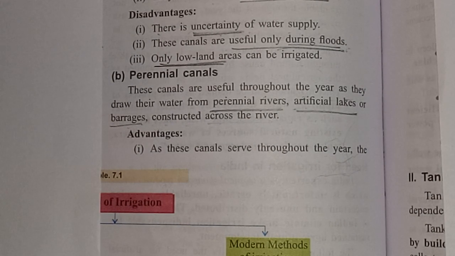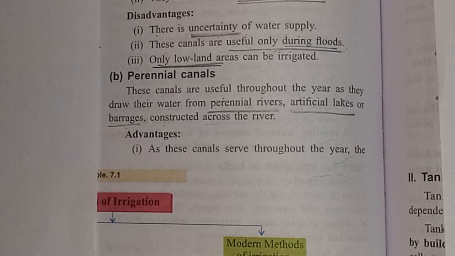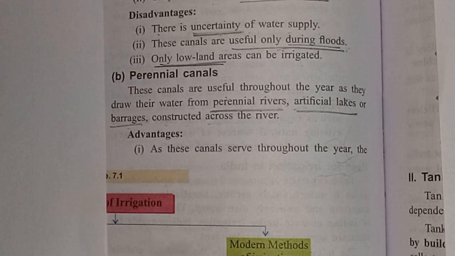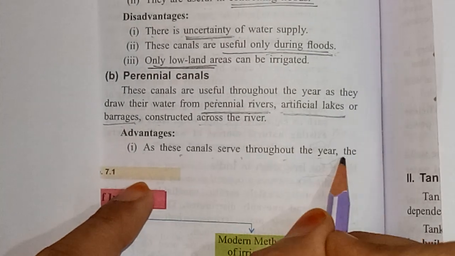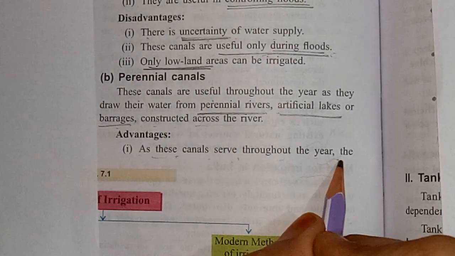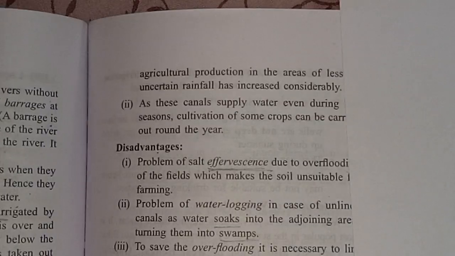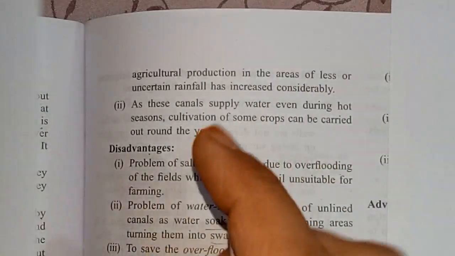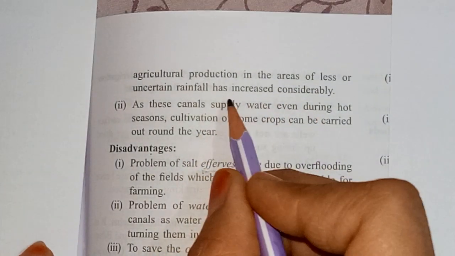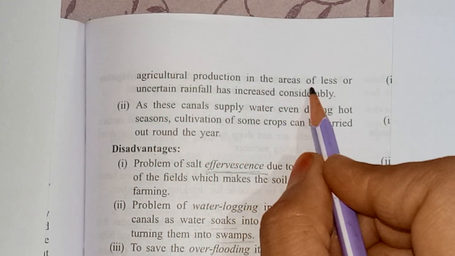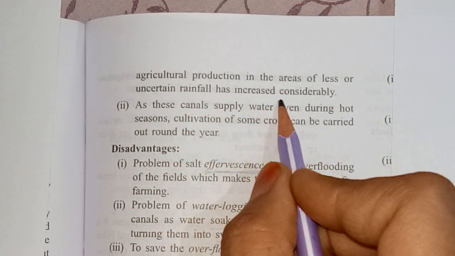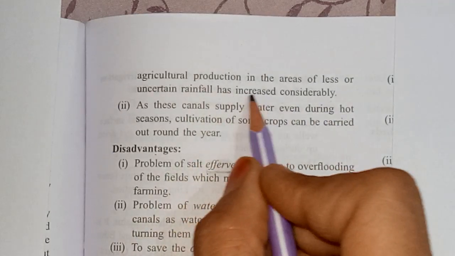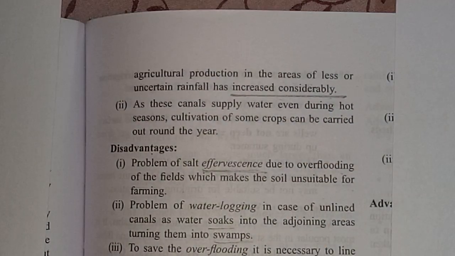Now first we will discuss the advantages. As these canals serve throughout the year, the agriculture production in areas of less or uncertain rainfall has increased considerably.